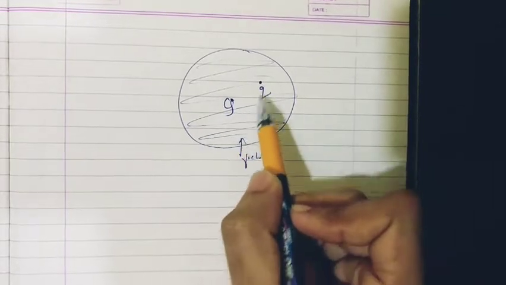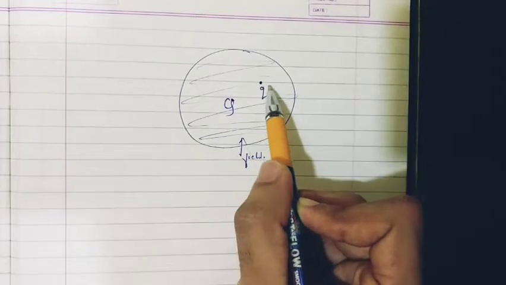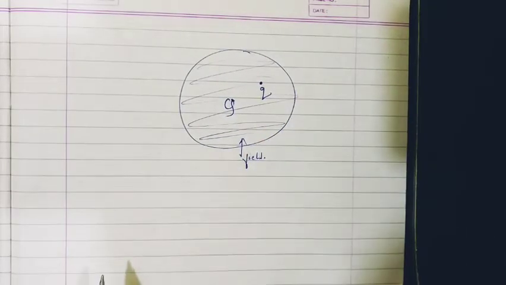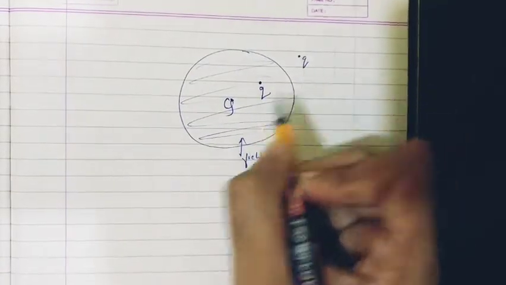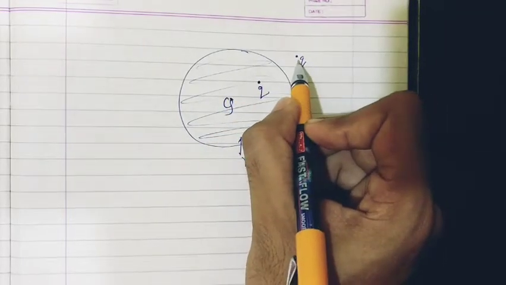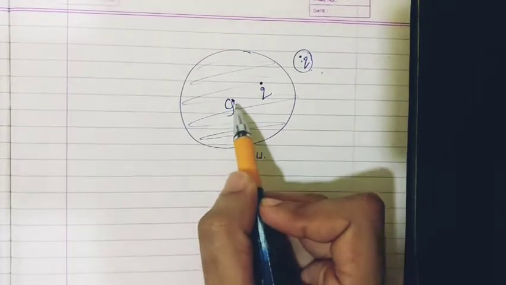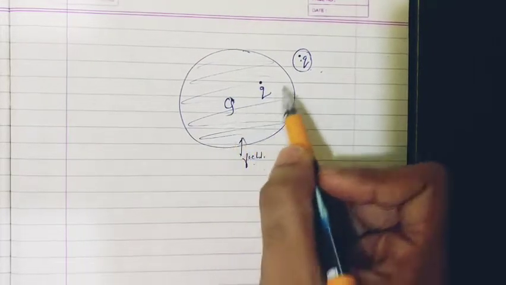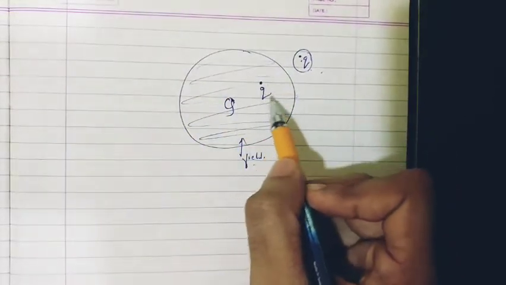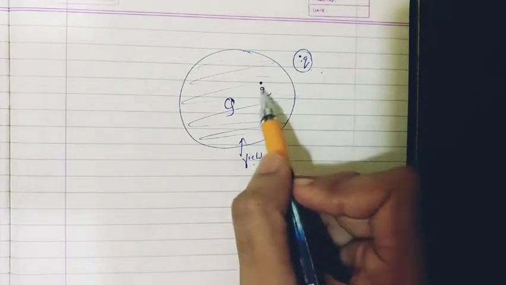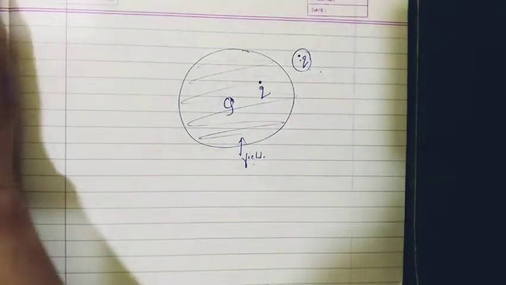So a region in which the source charge can exert force on any smaller charge, a point charge we can say, that region is called the field. Now supposing this stationary charge is kept over here and this one is not able to put force on it, then the field over here will be called zero, no field. So the field due to this source charge Q is the region around it in which a force will be exerted on a small stationary test charge. This will be called the test charge, this one will be called the source charge. This is the concept of field.